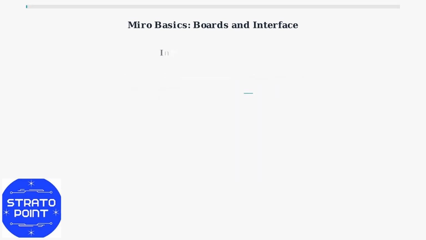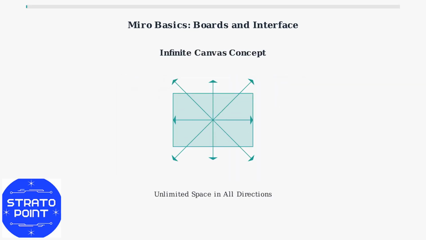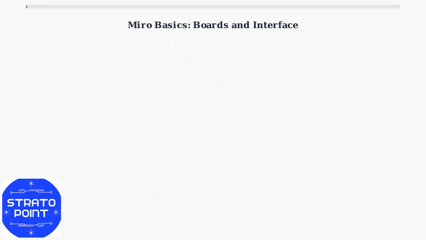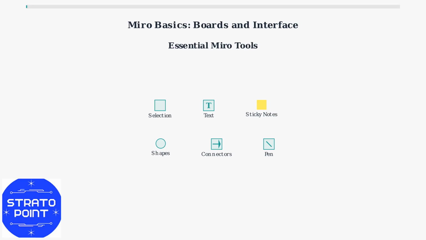The core concept of Miro is the infinite canvas. Unlike traditional documents, you have unlimited space to organize your ideas, thoughts, and visual elements in any direction. Miro provides essential tools for creating and editing content. The basic toolkit includes selection, text, sticky notes, shapes, connectors, and drawing tools.